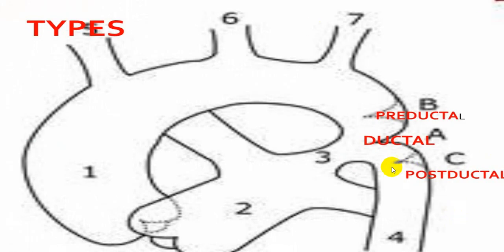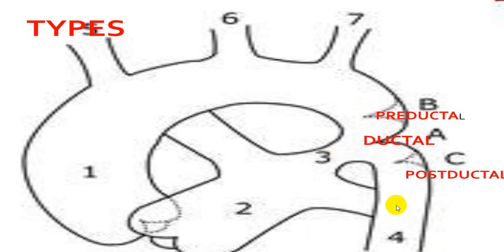So this is at the duct. If it is narrowing here, it is called preductal, because this is the opening of the duct. If it is at the level of duct, it is called ductal. And if it is after the duct, usually this duct closes. So now circulation can take place from collaterals only. But if it is preductal, circulation can take place via this duct, patent duct.